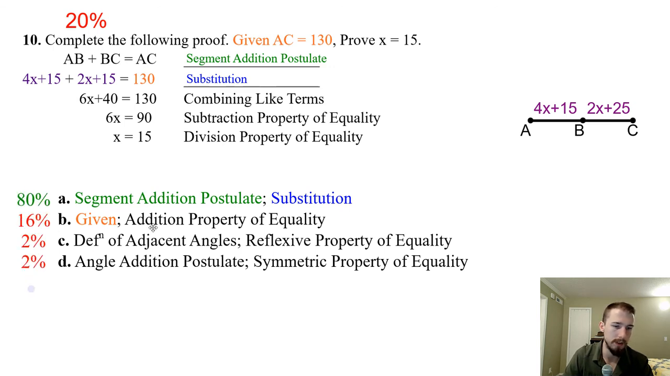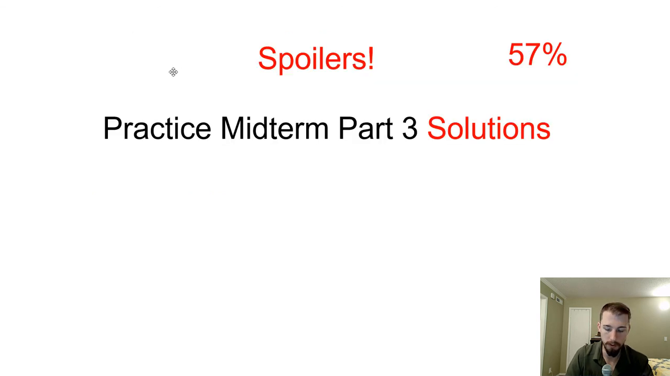The rest of you guys that mixed this up, they didn't give this information to us. That was the segment addition postulate. The only thing that was given was AC was 130, which I see how you might think that, but we were really substituting the values in. So no big deal. All right, so that is it.